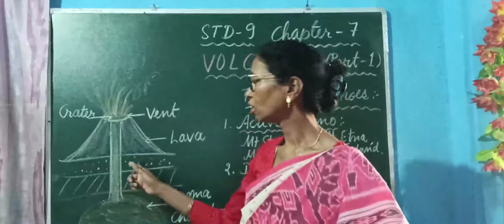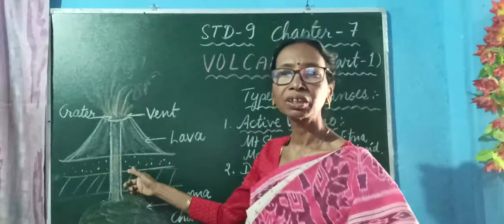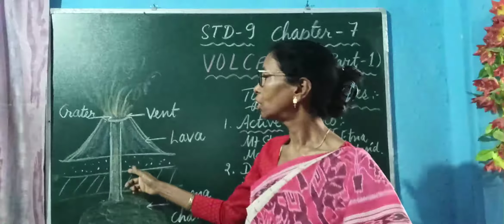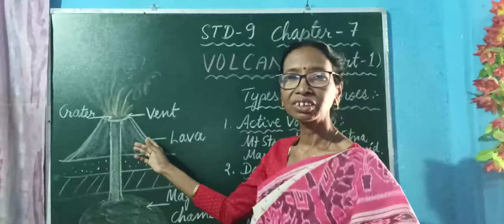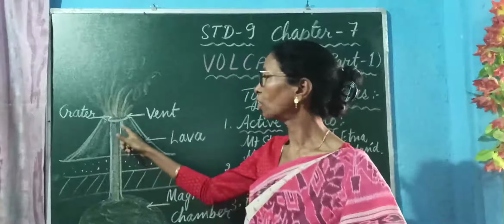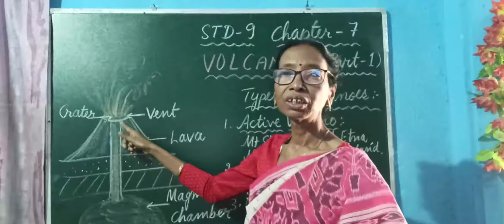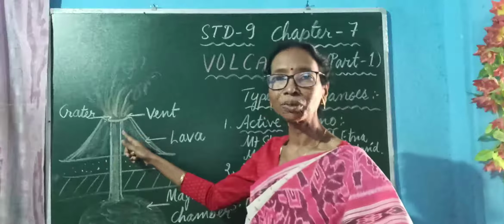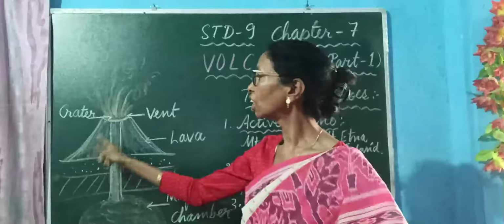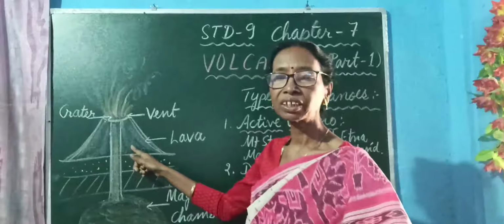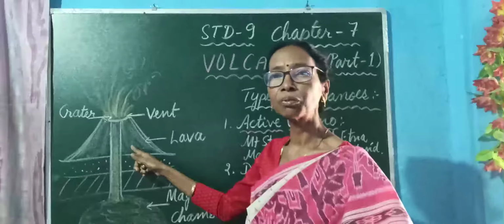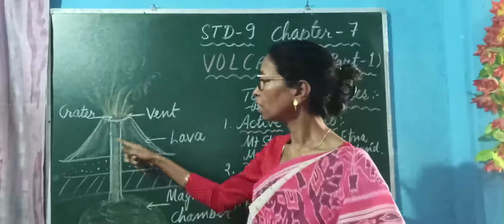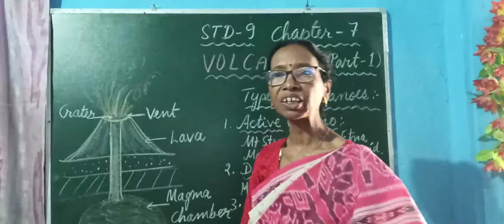If there is an explosive type of eruption, all the rocky materials are thrown higher up through the vent, and around the vent they accumulate and form a conical shape, and that changes into a mountain known as a volcanic mountain. In a volcano there are different parts.